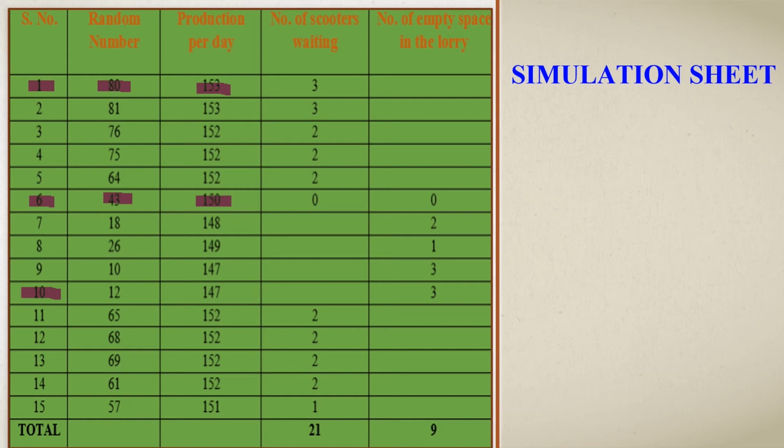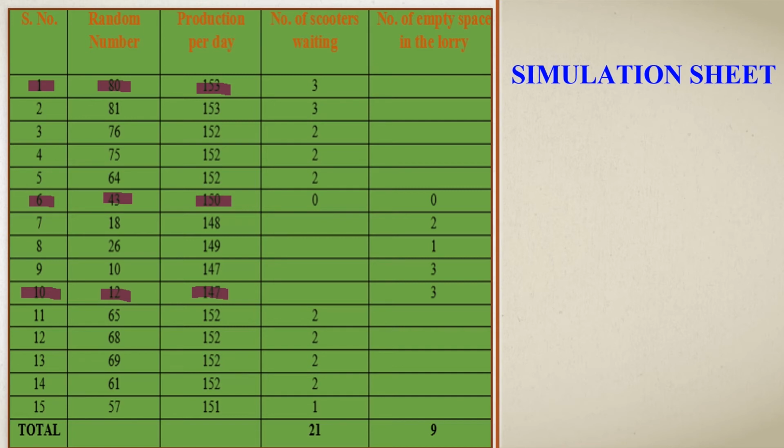Let's check the 10th day. The 10th day has a random number assigned of 12. 12 lies in the class interval 04 to 12, and that class interval has the production 147, which is the total production on the 10th day.